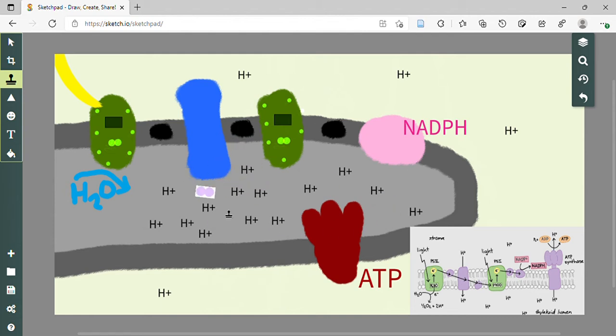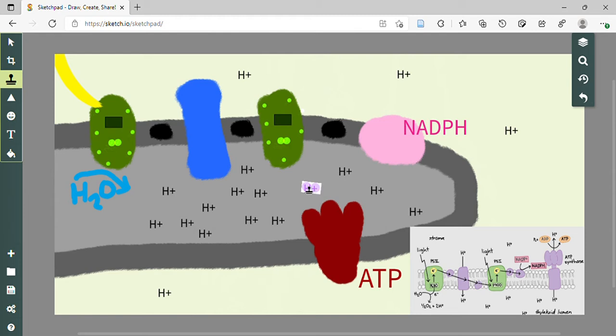And that created a massive proton gradient. And this guy right here, ATP synthase, will then use that proton gradient through facilitated diffusion to take those hydrogen protons, pass them through it, right?